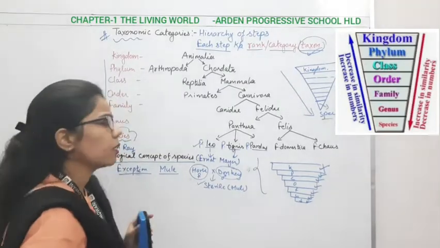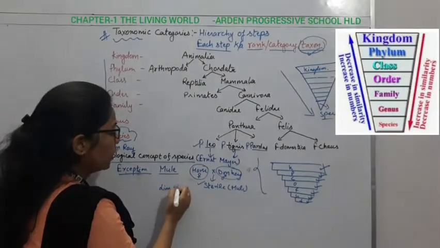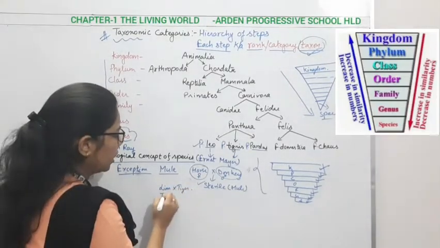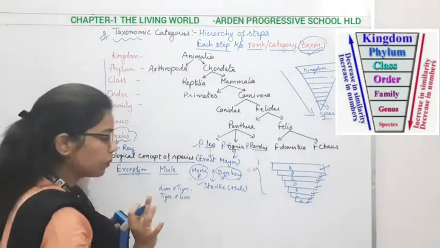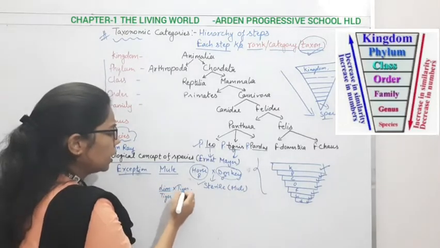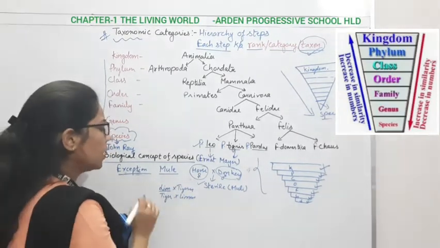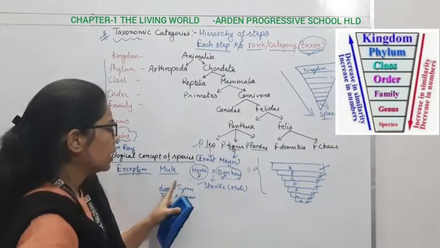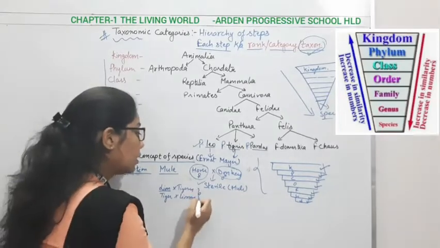There are some more examples. When we go for a lion with a tiger, a tiger with a lion, these are different species. Here it can be a tigress, or it can be a lioness. So we get hybrids, and these are fertile.